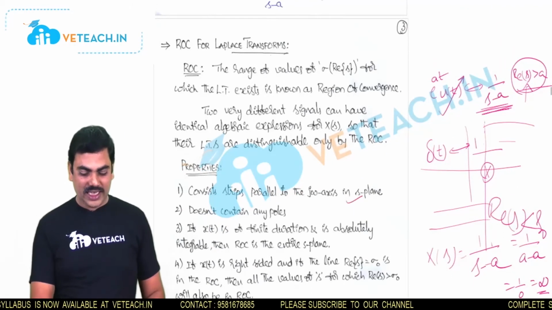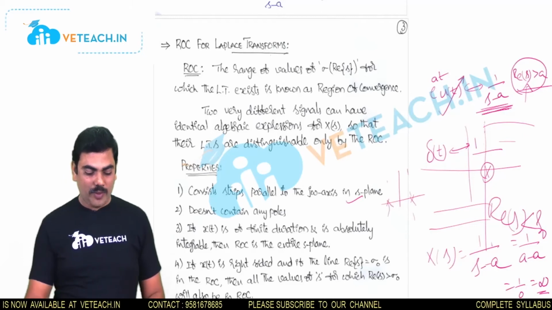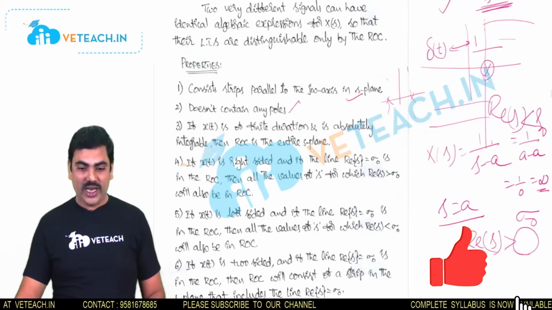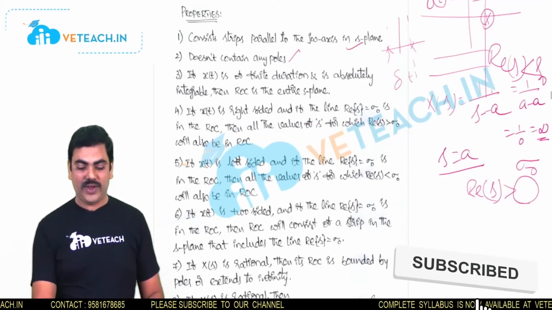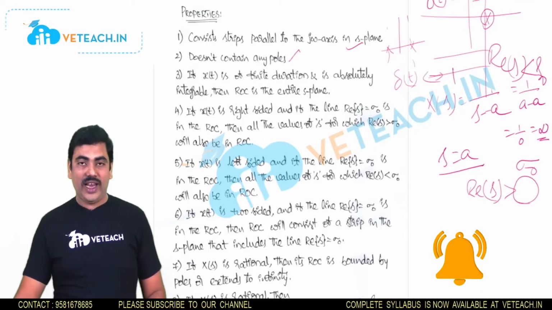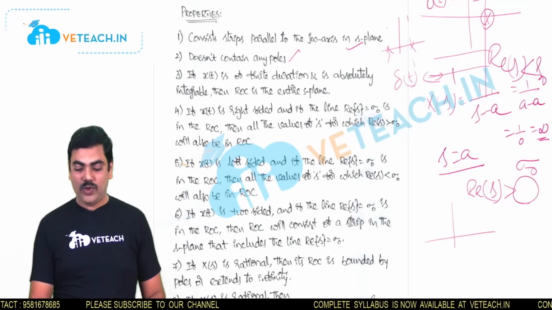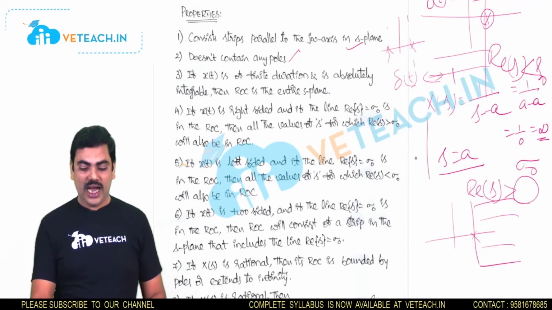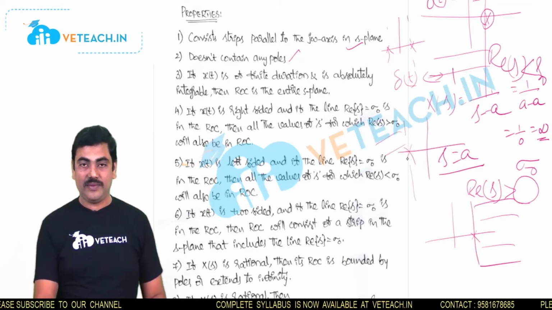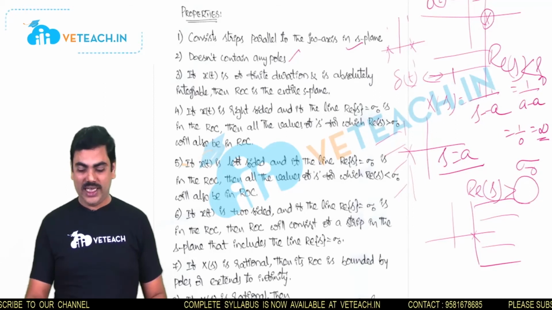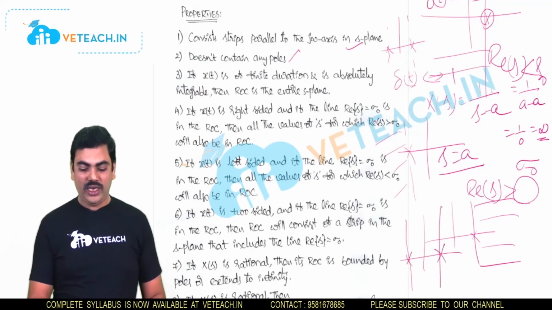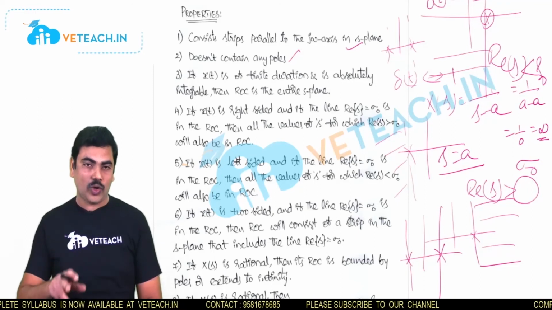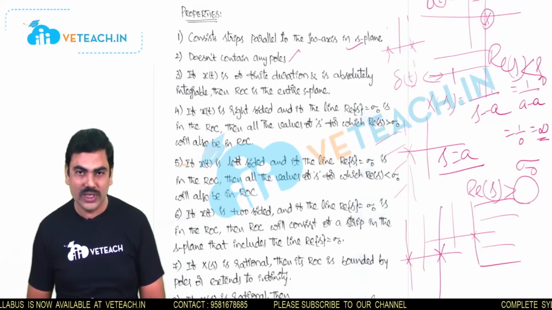So here this consists of strips like this, and the second property is saying it doesn't contain any pole. And whenever x of t is finite duration, the ROC is the entire S-plane, for example, for the delta of t, the Laplace transform is 1. And whenever x of t is a right-sided signal, the ROC is towards the right side like this. Whenever x of t is a left-sided signal, the ROC is towards the left side like this. Whenever x of t is a two-sided signal, the ROC is between two strips. So here we can say that it must be specified by the strips that must include the real part of s equal to sigma naught line.